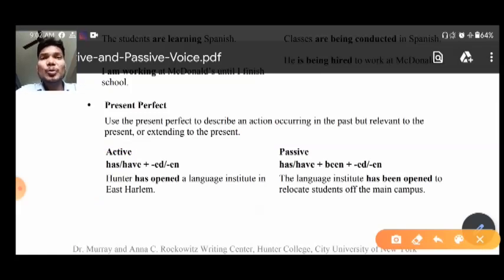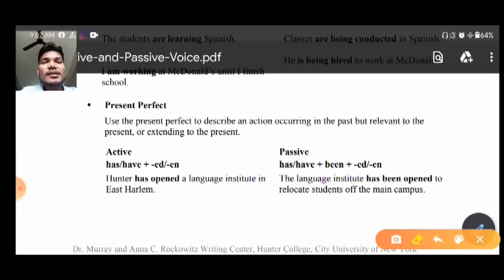Now how to make passive voice? You know it very well that have and has will be there. Not only that, but you have to also add been along with its past participle. Very simple. If you want to make passive voice for present perfect tense, have or has plus been plus past participle will be there. Let us see some example here.